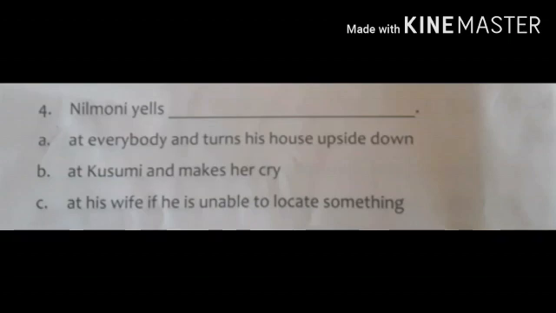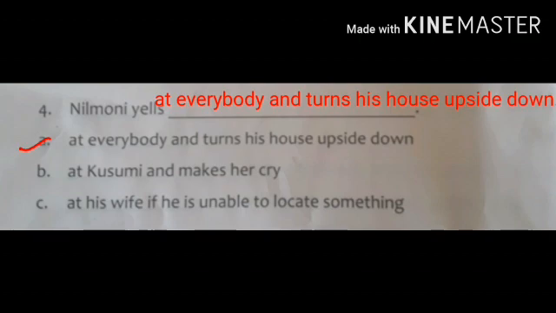Nilmoni yells dash at everybody and turns his house upside down, at Kushmi and makes her cry, at his wife if he is unable to locate something. The answer is at everybody and turns his house upside down. Hope your answers are correct, children.